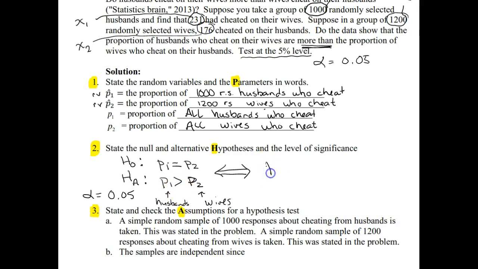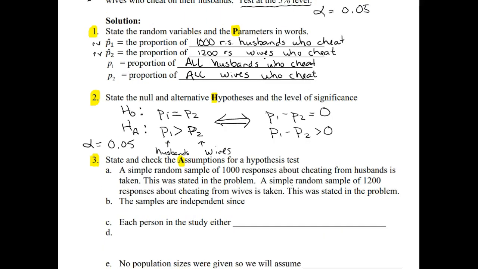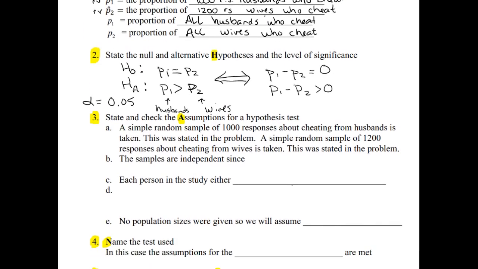But when we go to draw the distribution, so we can see where to center it, if we subtract p2 from each side, we get p1 minus p2 equals 0, and p1 minus p2 is greater than 0. Both of these sets of statements mean exactly the same thing. Our third step is to check the assumptions for the test.